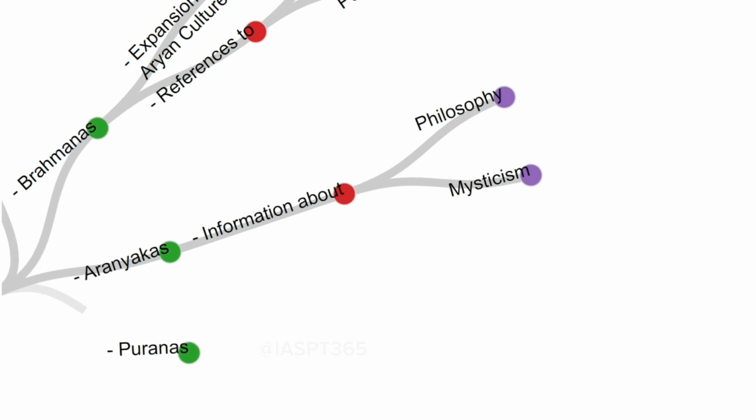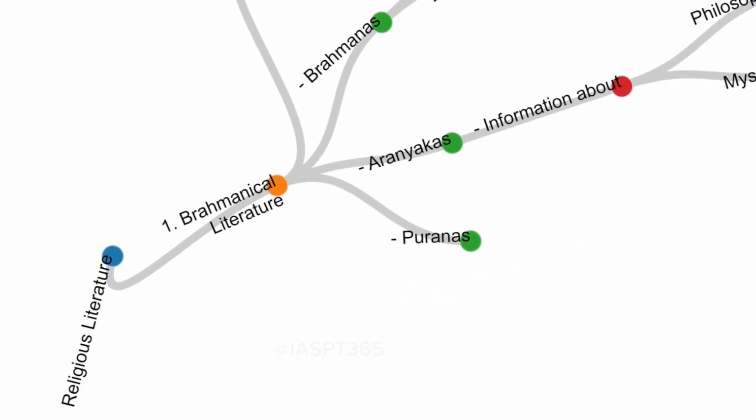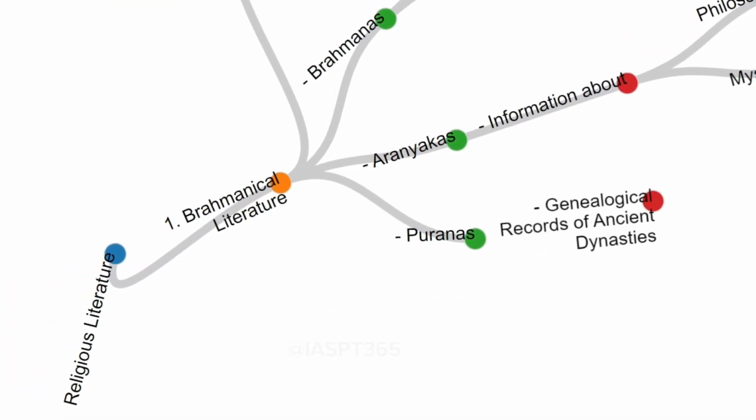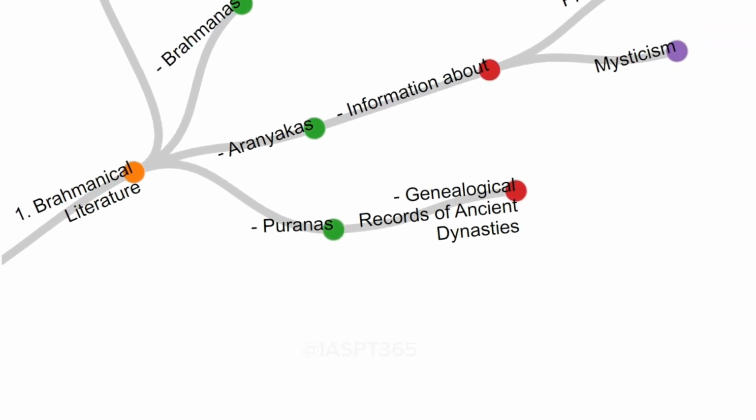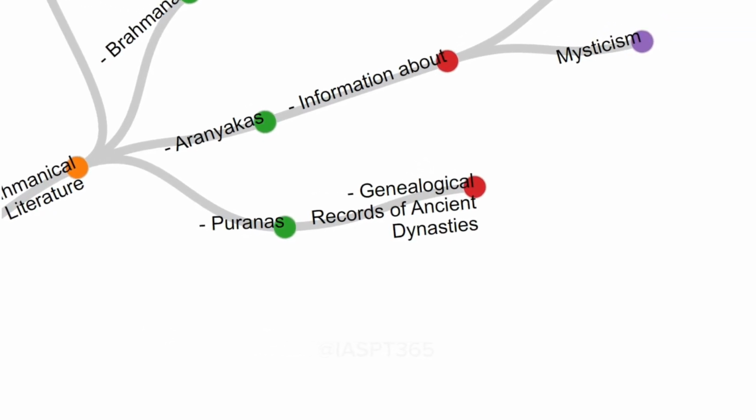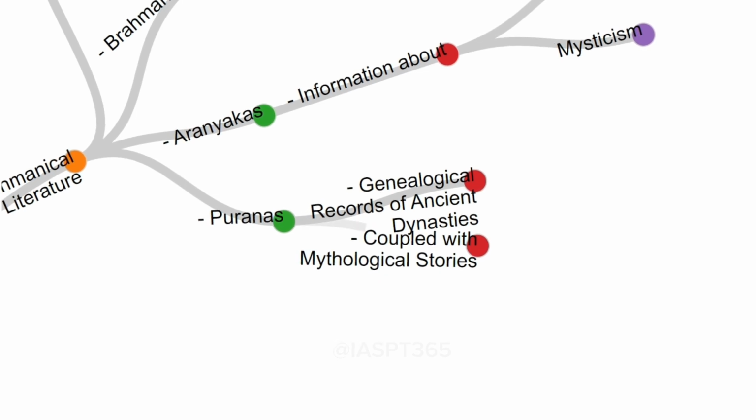Puranas. Puranas contain genealogical records of all ancient dynasties that ruled over India from Parikshit of the Kuru tribe, the first king of the Kali age, to the Gupta rulers, but coupled with mythological stories.